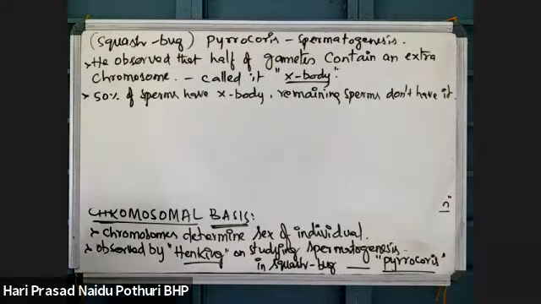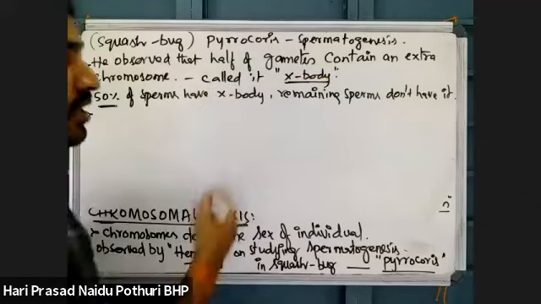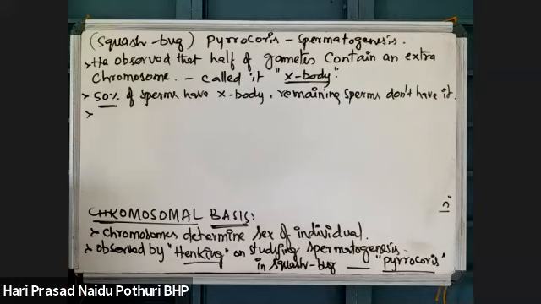Like that he observed. Then only he named it the X chromosome. But he didn't explain what the X chromosome is or what its function is.